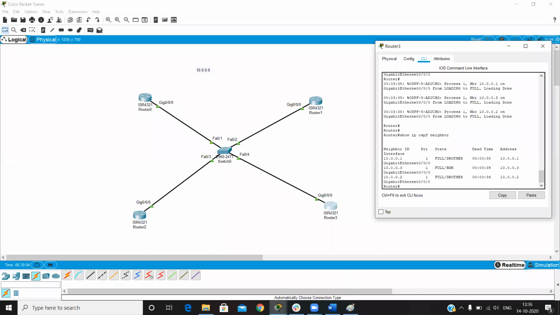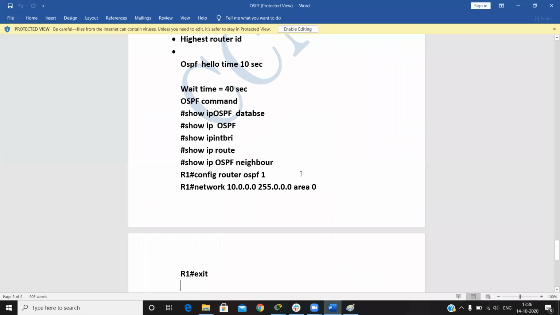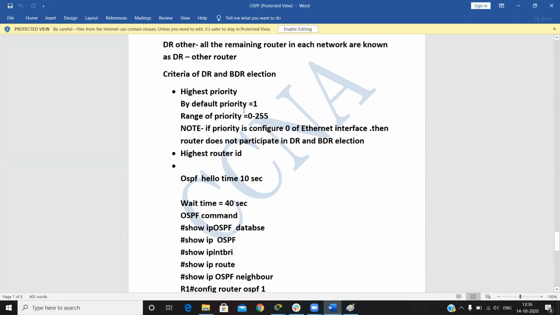BDR. What is the election criteria for the DR and BDR? Firstly, we check the highest priority. By default, all priorities are the same, 1. Then the highest router ID. And how do we elect the router ID? Firstly, if we configure it manually, then it's okay. If we do not configure it manually, it goes to the next election criteria, the highest loopback interface IP.